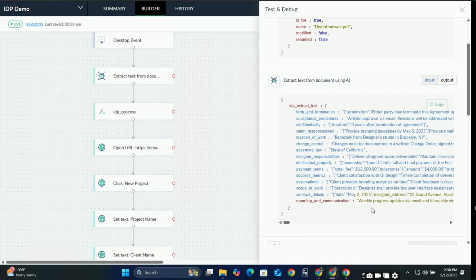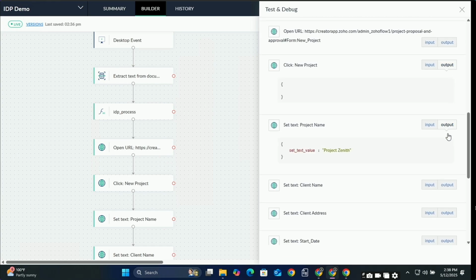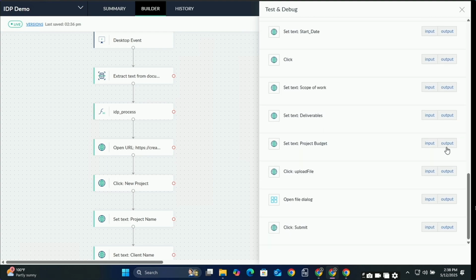The PDF is actually a 10-page long PDF, and to extract those fields, AI has been used. It's not done manually. If you go see, the execution is done, and you can see that it is being filled with the correct data. So that is one use case where AI can be used.